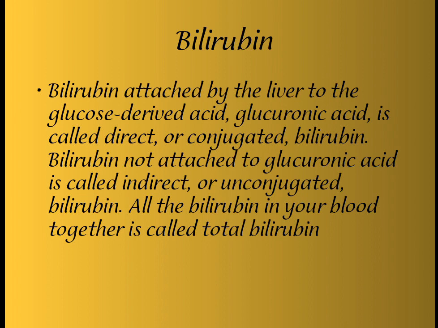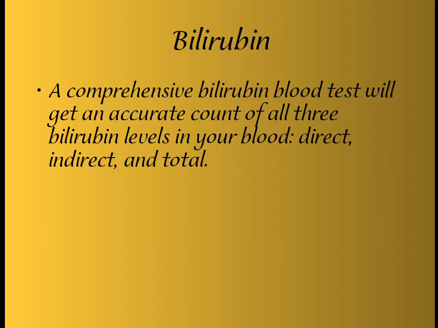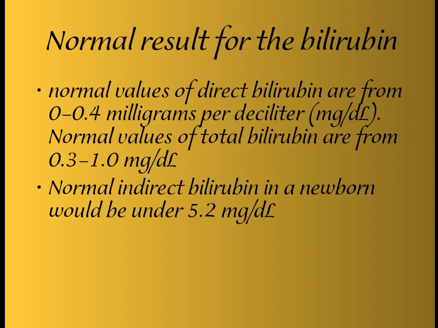When you measure all the bilirubin in your blood, that is known as total bilirubin. A comprehensive bilirubin blood test will get an accurate count of all three bilirubin levels in your blood: direct, indirect, and total. Normal values are 0 to 0.4 for direct, 0 to 1.0 for indirect, and up to 5.2 in a newborn baby.